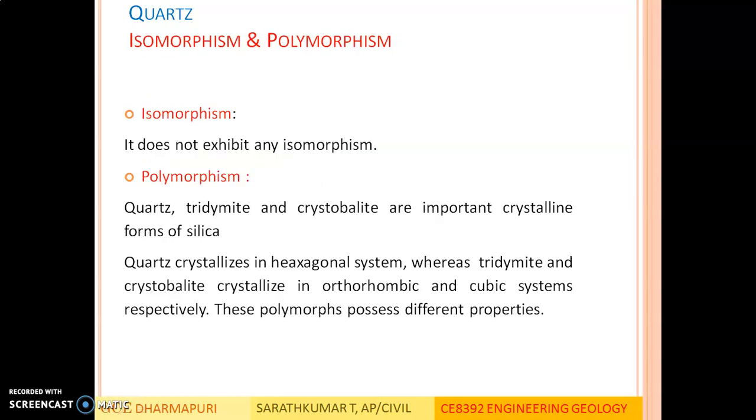Quartz group does not exhibit any isomorphism, but quartz varieties like quartz, tridymite, cristobalite are important crystalline forms of silica. These three have the same chemical composition, but quartz crystallizes in hexagonal system, whereas tridymite and cristobalite crystallize in orthorhombic and cubic systems respectively. These polymorphs possess different properties.